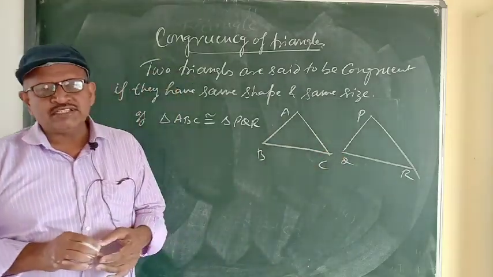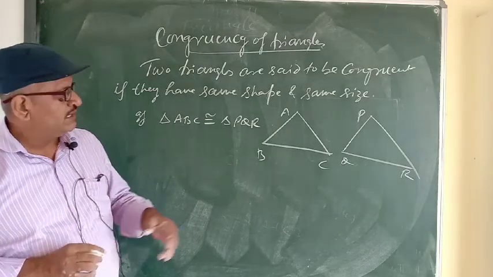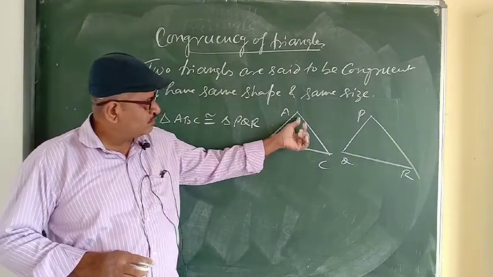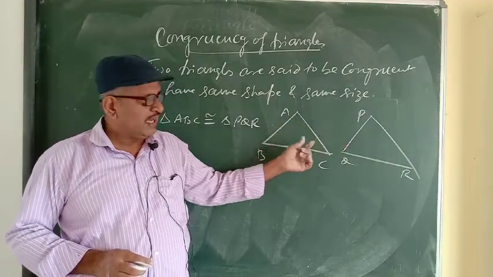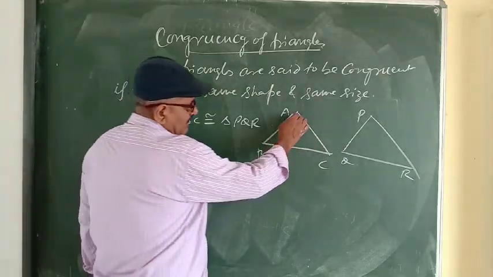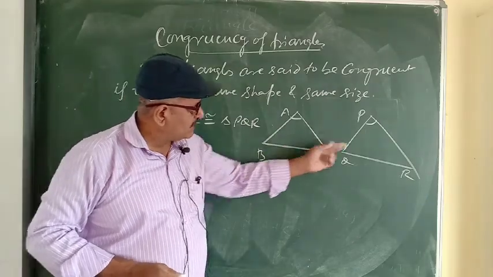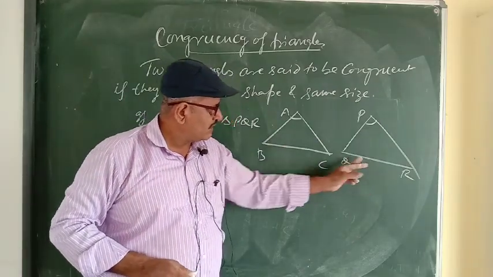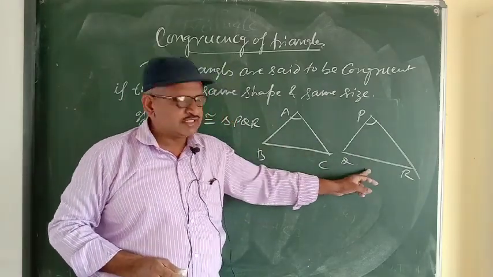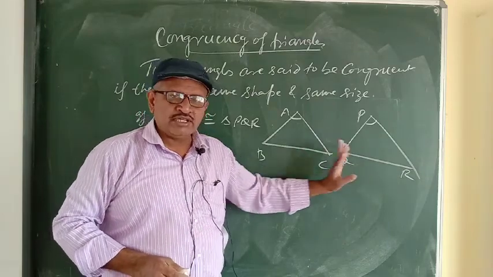What are corresponding sides and corresponding angles? Suppose angle A and angle P are equal. Its opposite side BC and the side opposite angle P, QR, will be corresponding sides, and they will also be equal.